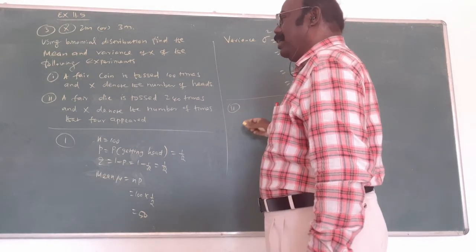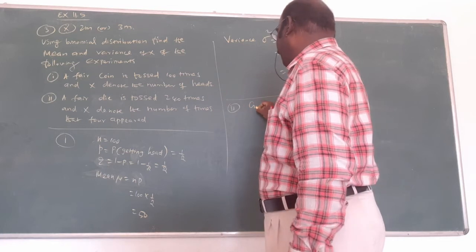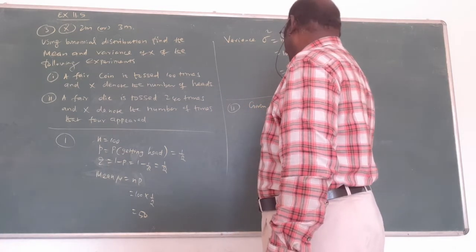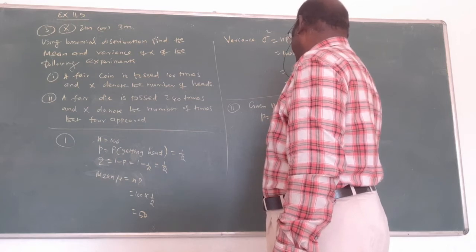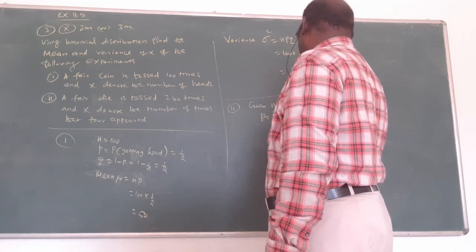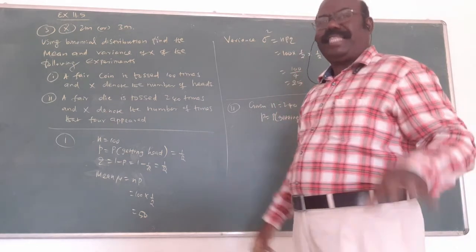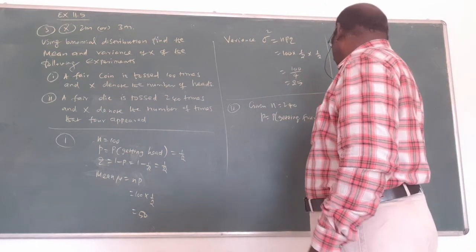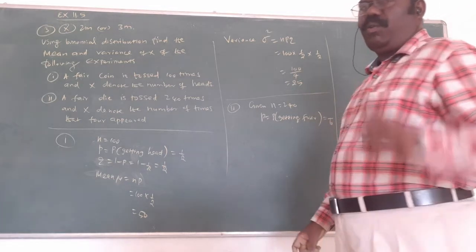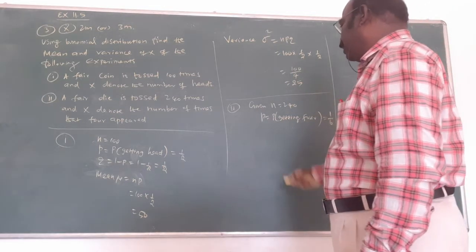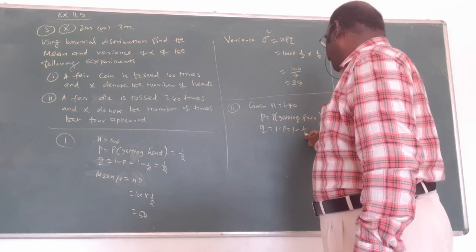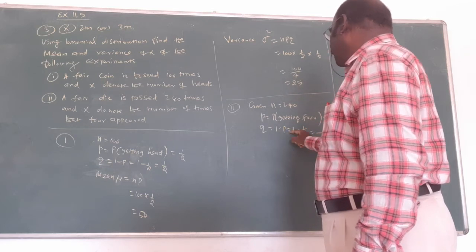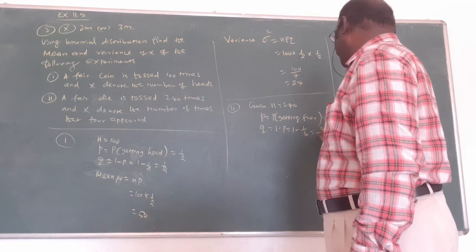Second subdivision. What is given? A die is thrown. Given n equal to 240. p equals the probability of getting a 4. In a die we have 6 numbers, and 4 is only one number, no? So p is 1 by 6. So q equals 1 minus p, 1 minus 1 by 6. 6 is the LCM, 6 minus 1, 5 by 6.